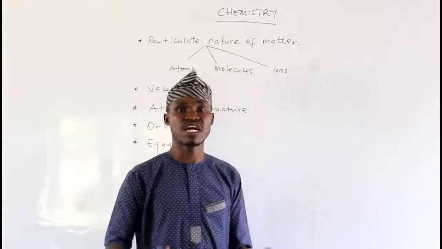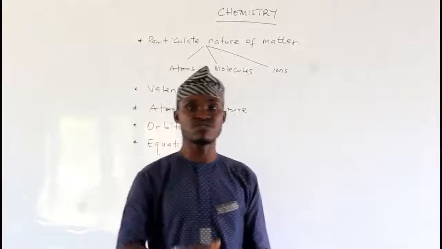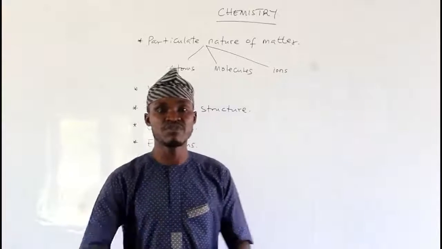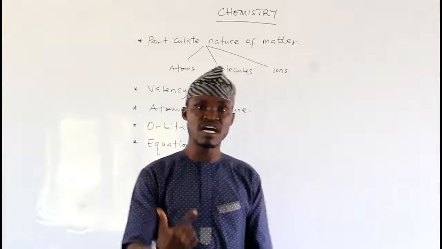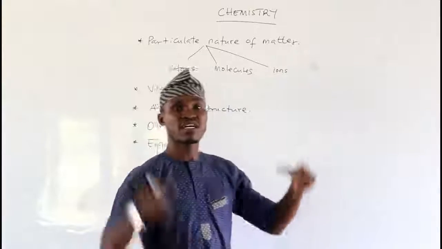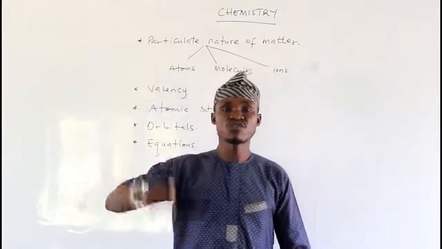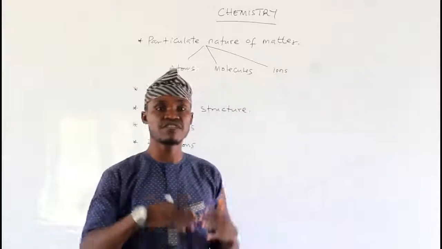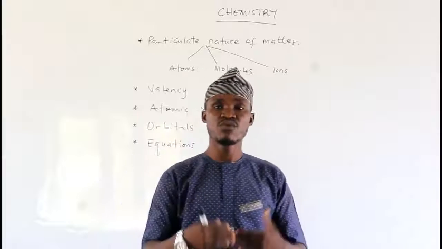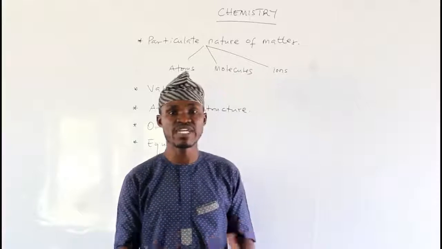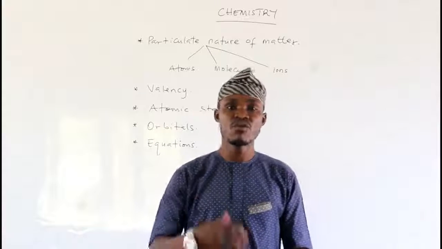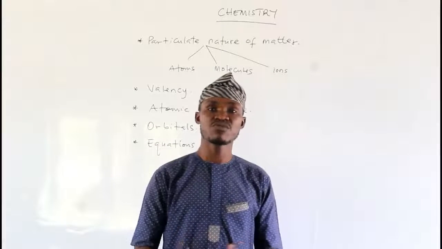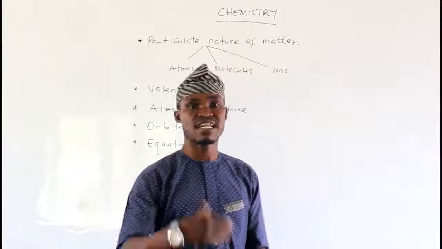Then we have ions. Ions are charged forms of atoms. When atoms lose or accept electrons, they become ions. So ions are obtainable from where? Atoms. Is that okay? So when you have an atom losing an electron, it becomes a positively charged atom, which we refer to ionically as a cation. But when an atom gains an electron, we refer to it ionically as an anion.